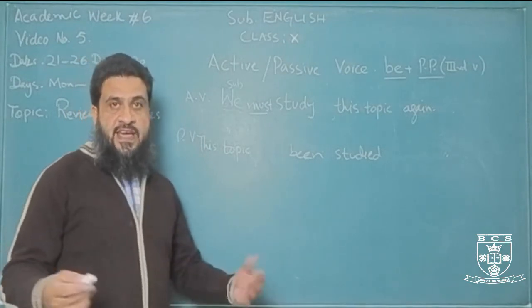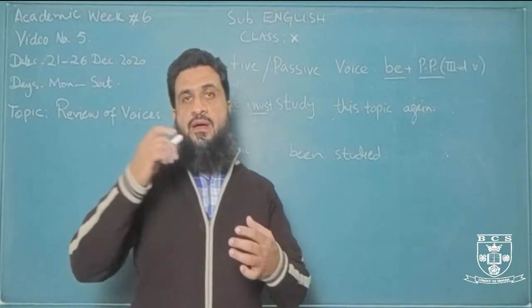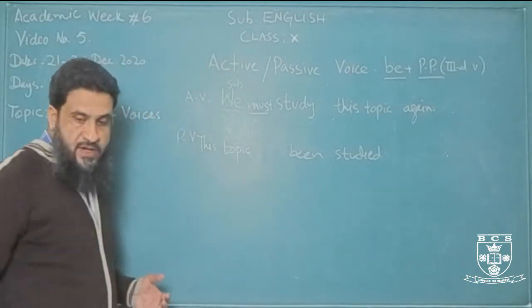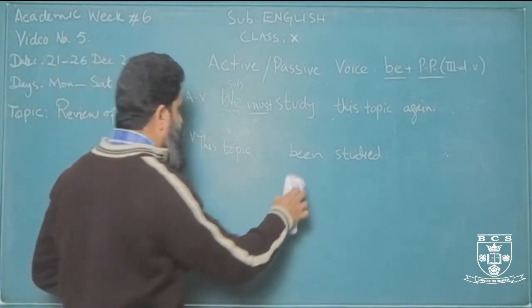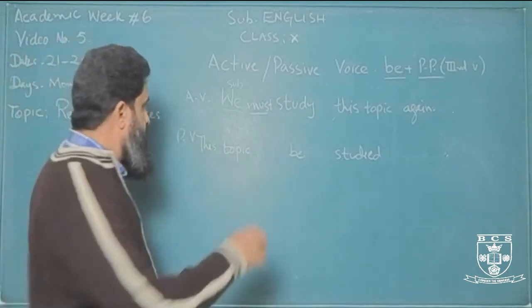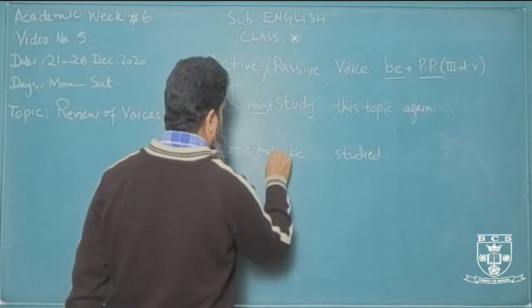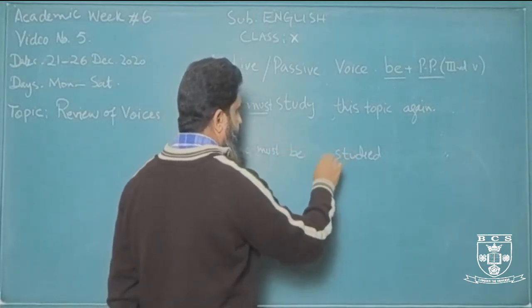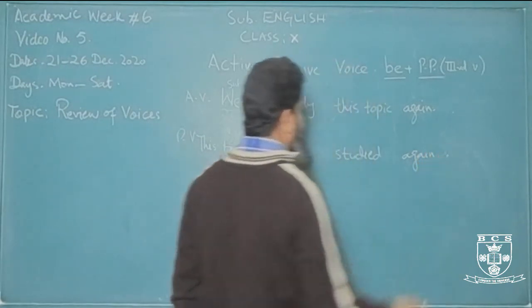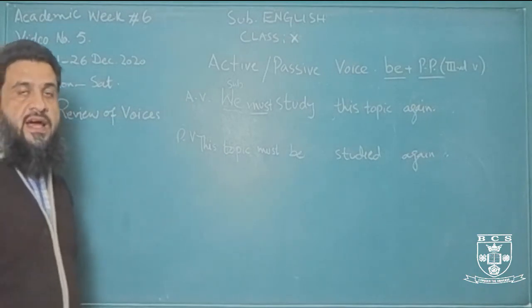So as we decided with modal verbs, we simply put the modal verb plus be plus the past participle form of the verb. So here we'll say this topic must be studied again. We don't need to put by us here, right? This topic must be studied again.